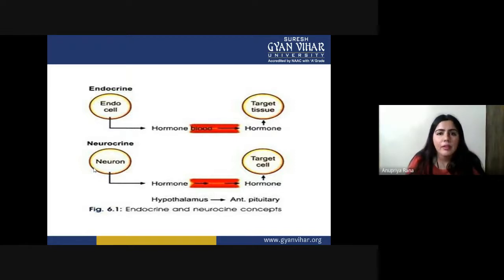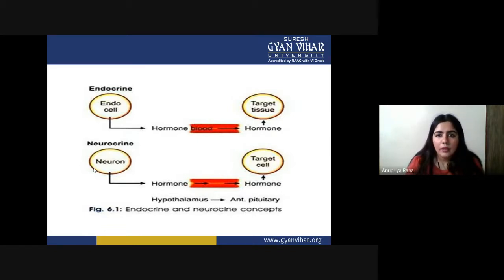The hypothalamus and anterior pituitary behave like the most important endocrine glands, responsible for the translocation of most hormones from the glands to their target organs. So we have two kinds of system here.